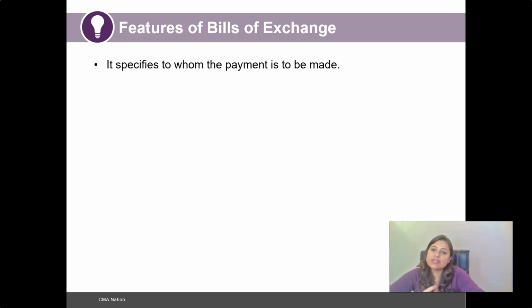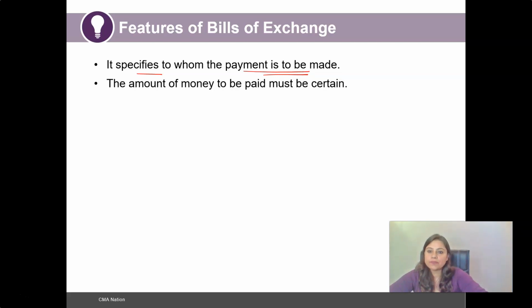It is important that it specifies to whom the payment is to be made, in order to avoid any confusion at the date of the payment. And the amount of money to be paid must also be specified, or certain, in order to avoid any confusion on the date of the payment.